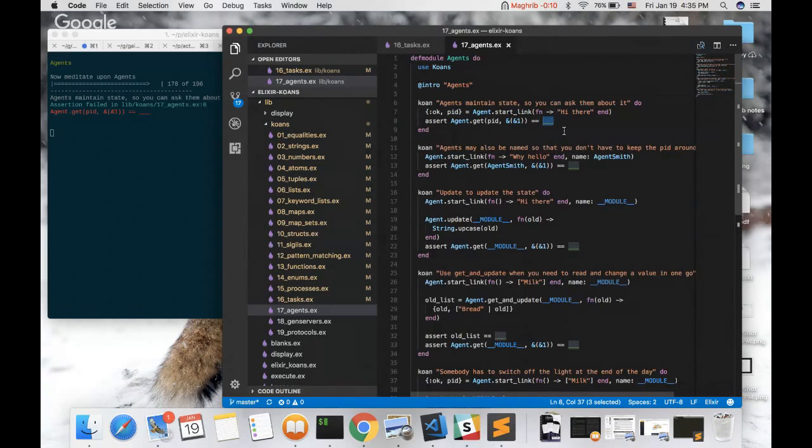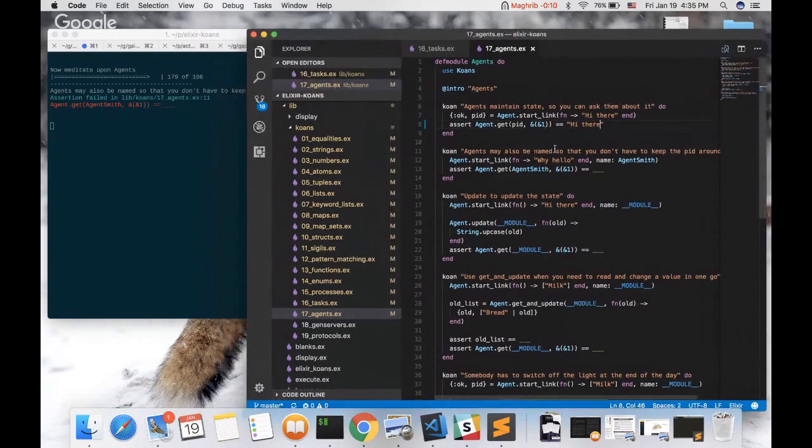Then I'm asking the agent with the get function, referencing it by its process ID, and getting the return of the agent's function, which is hi there. Right here we can see that the test passes, so it turns into the second test.